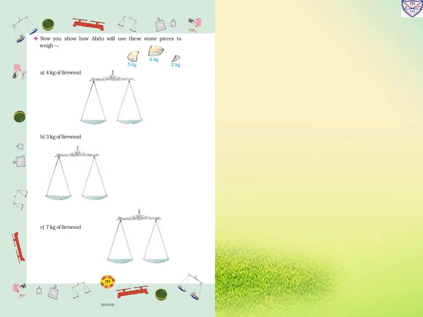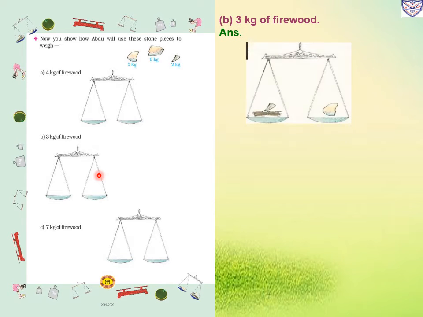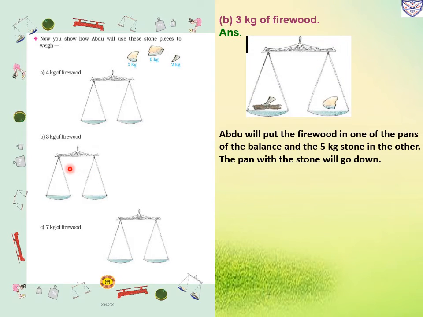Now Abdu has to give 3 kg of firewood. So how will he give it? Abdu will put some firewood in one of the pans of the balance and the 5 kg stone in the other. The pan with the stone will go down.